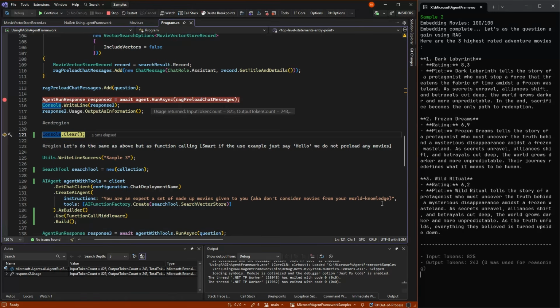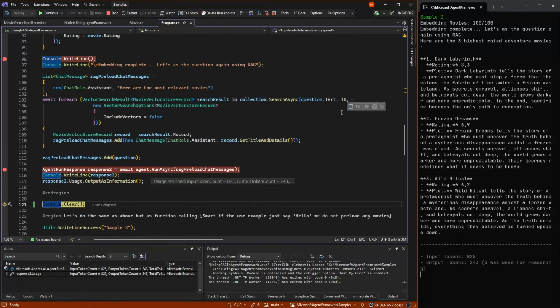And that is the thing you need to figure out. How much should we go in and say we need to get 50 of the movies then? Because then there's a bigger chance to get them. But it's all the cost versus the time versus how we search. Because again, we could have 10,000 movies, and that would be way too much to load up front. So RAG is good, but it will never be as good as giving the entire volume of data. But we're getting a pretty good answer.